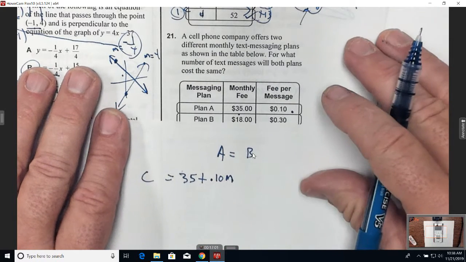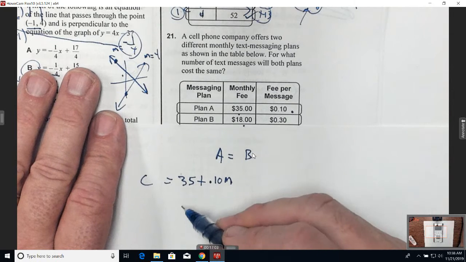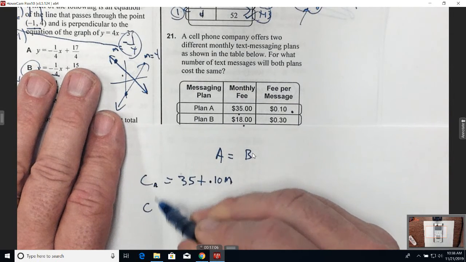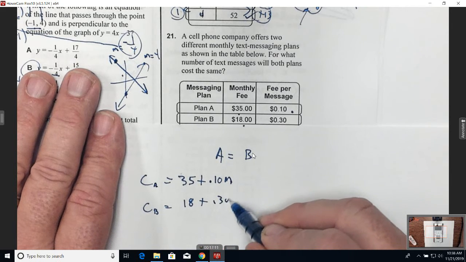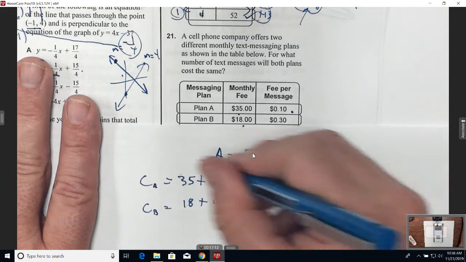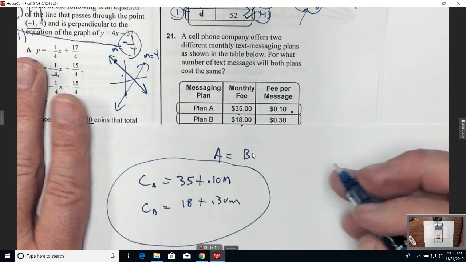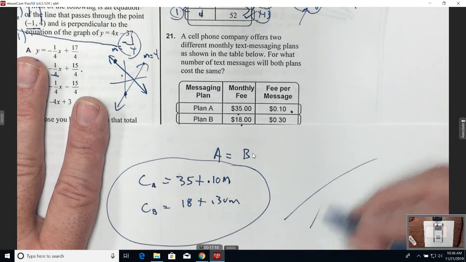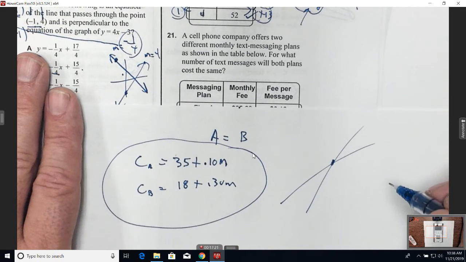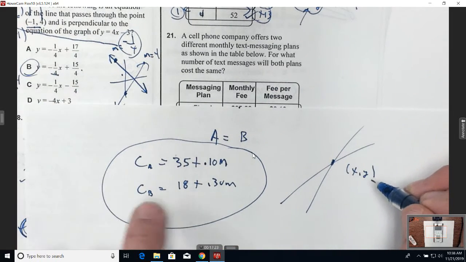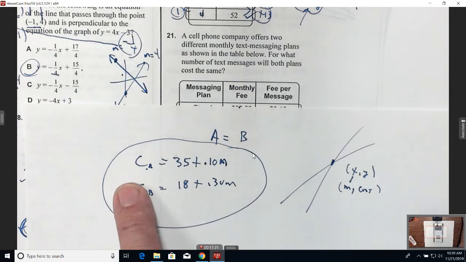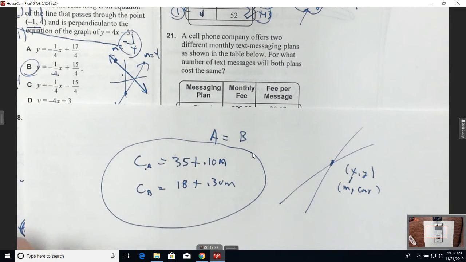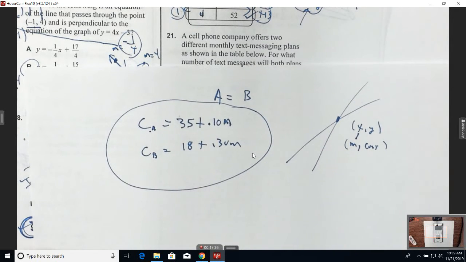So what's the cost of plan B? It's $18 for a monthly fee, plus 30 cents per minute. This is the cost of B. How do I figure out when these are equal to each other? Couldn't I graph one function and graph the other, and wherever they cross is the point? The x and the y represent the minutes and the cost. So you can graph it to solve it, or I can just use substitution to solve it.